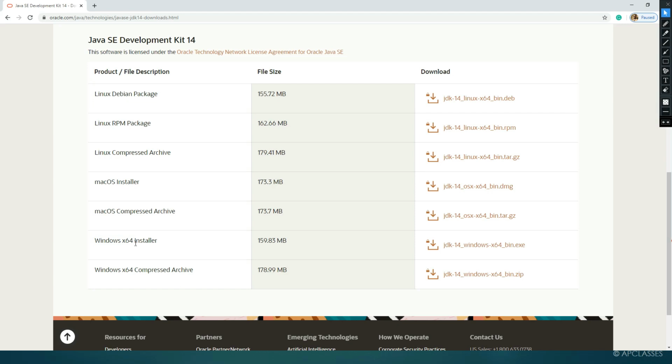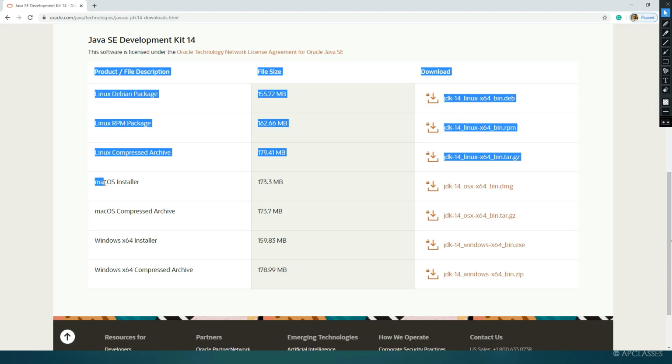So next time if you want to develop a Java program, if you want to execute a Java program, it is possible. But before that you have to download JDK or Java Development Kit for Windows. The same Java program can be executed on Linux, but before that you have to download JDK for Linux.